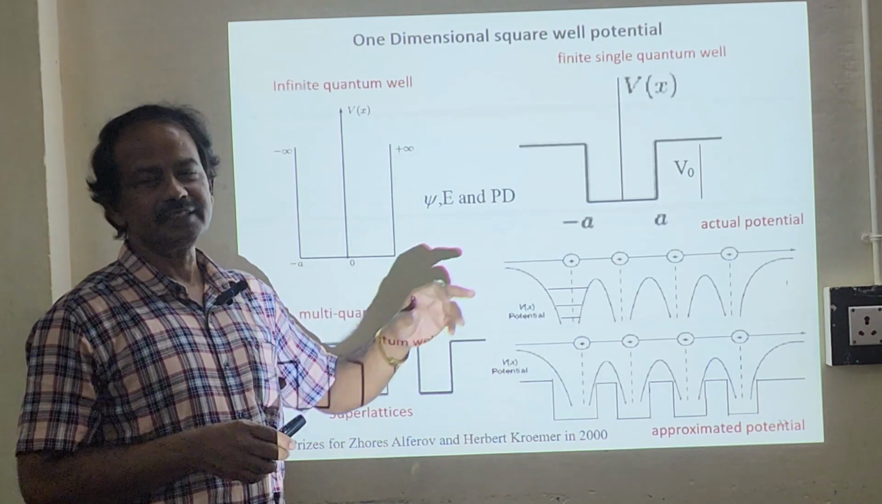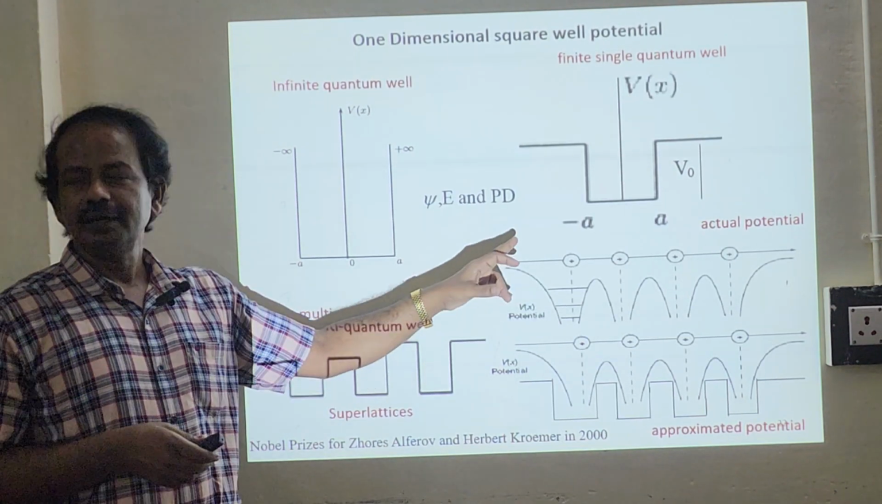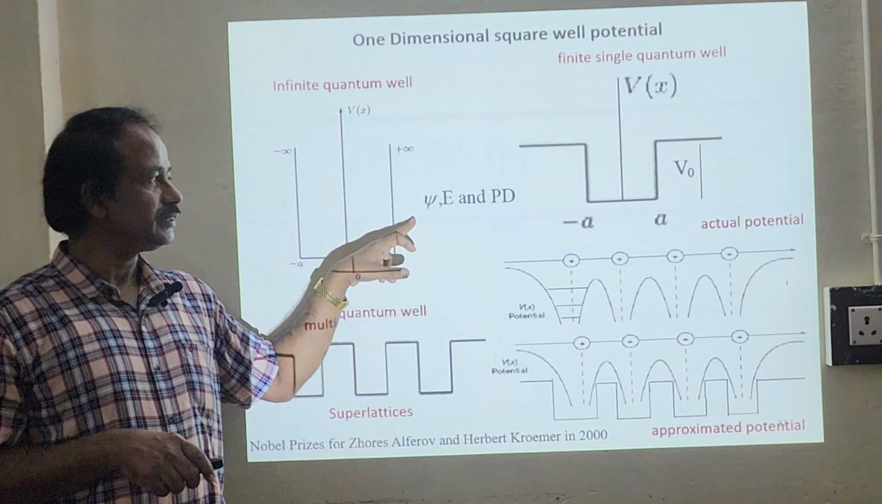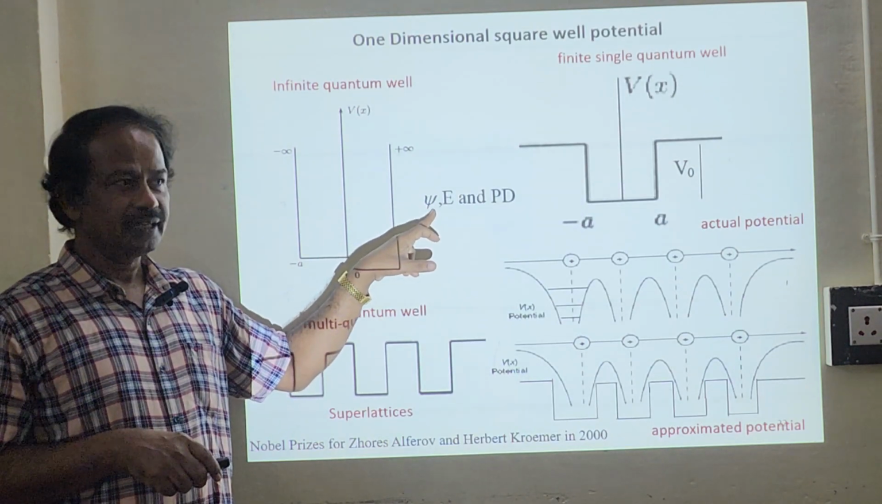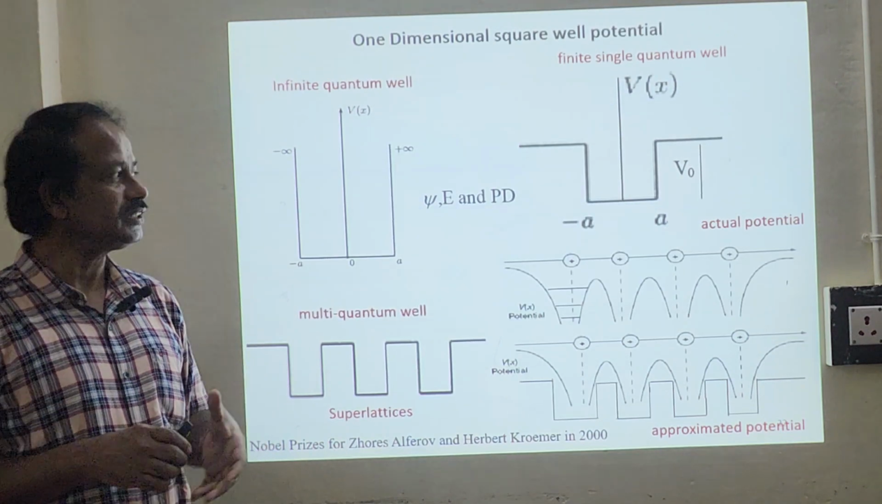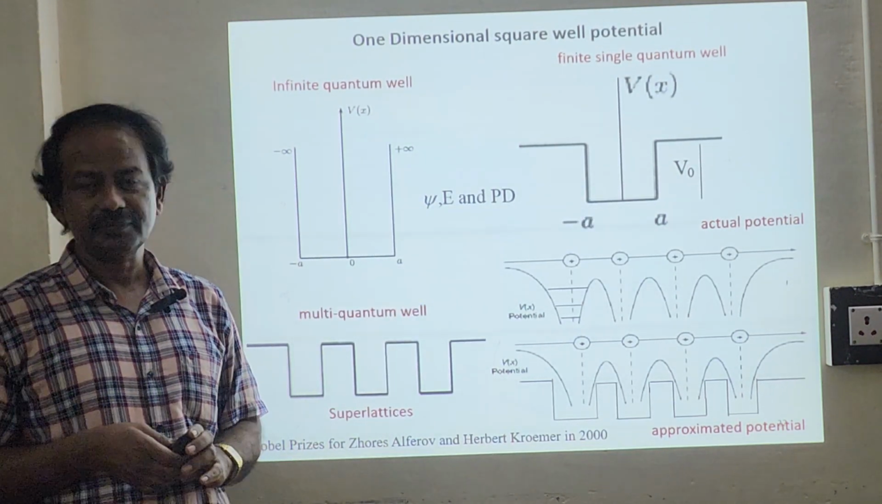And this is about a single quantum well. So we are going to look into the same thing today. We are going to get the wave function psi, corresponding eigenenergy value E, and probability density function in a square quantum well. This is a single quantum well.